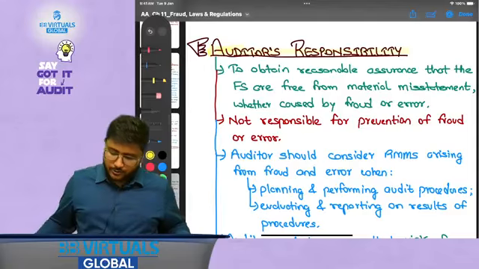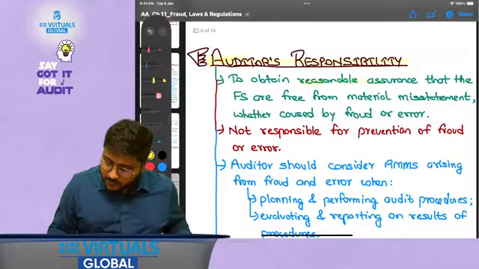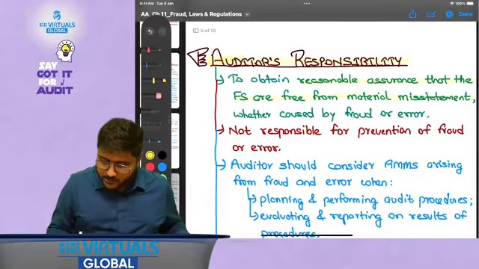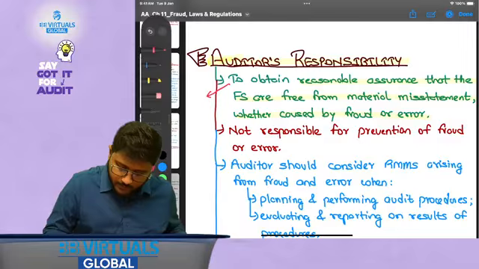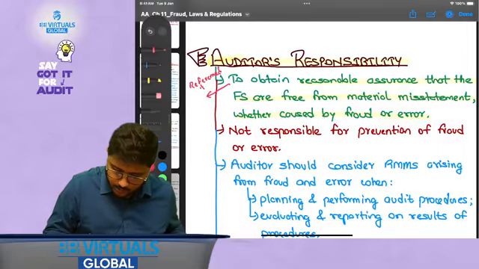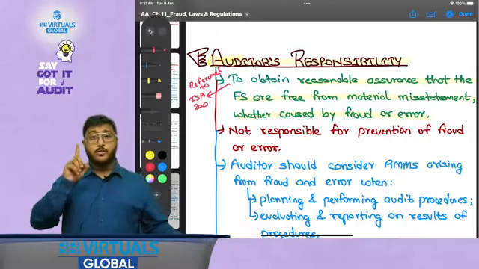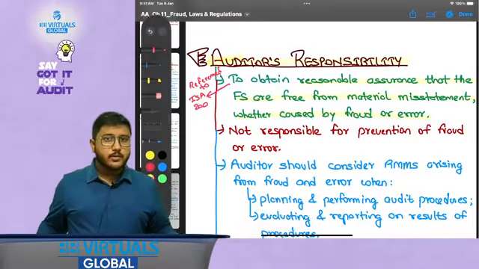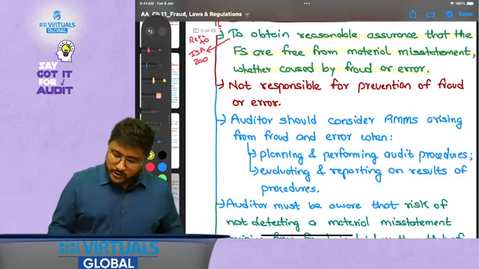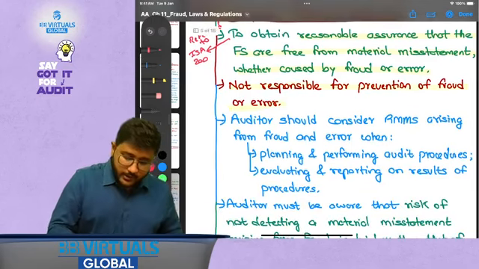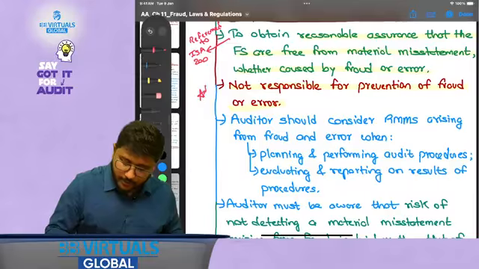No, that is not true. So to obtain reasonable assurance that the financial statements are free from material misstatement, whether caused by fraud or error, this is also referenced to ISA 200 overall objectives. Do you remember? One of the objectives is to obtain reasonable assurance that financial statements, in fact that is the first objective, right? Now, not responsible for prevention of fraud or error, and this is the important point that you need to remember.